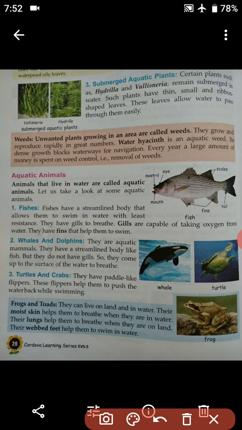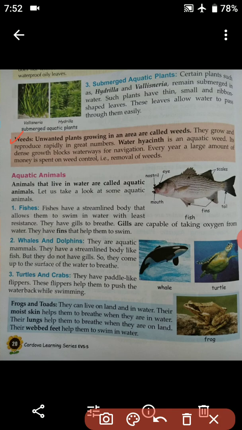Before that, let's have a look at the weeds. Students, weeds are the unwanted plants that grow in an area in a greater number. Whenever we talk about weeds, we have to be clear that they are unwanted. They grow and reproduce rapidly in greater numbers.